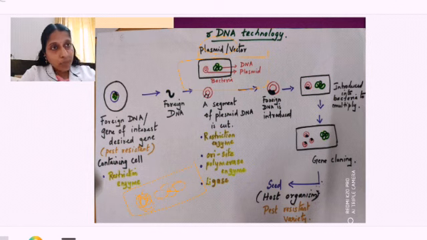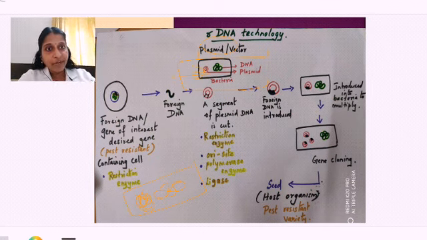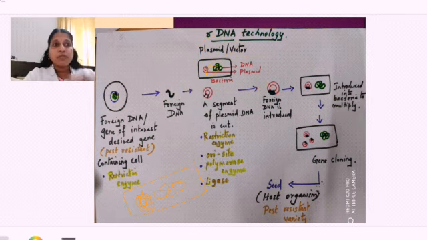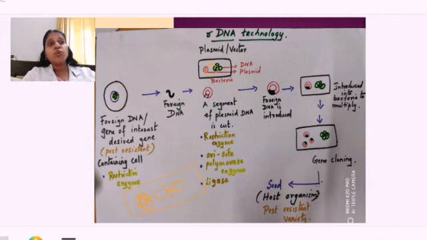So in the second step, I am going to take a bacteria, and from that bacteria I am going to take out the plasmid. What are we going to take out? The red round you can find, right? That red round is the plasmid. So that plasmid is taken out, and in that plasmid also the same restriction enzyme is put. What is put? The same restriction enzyme.